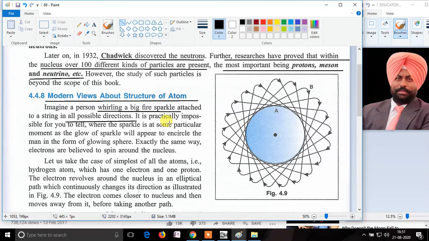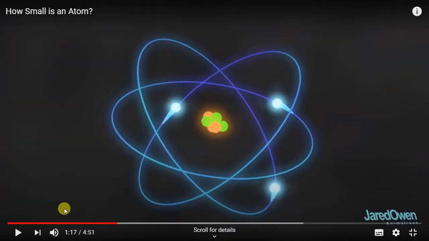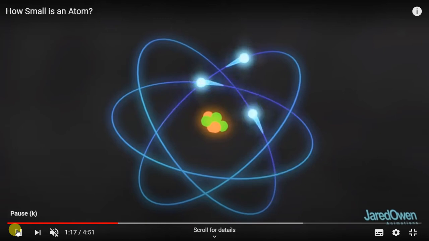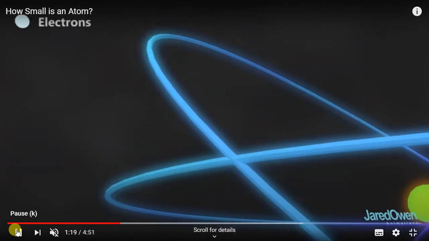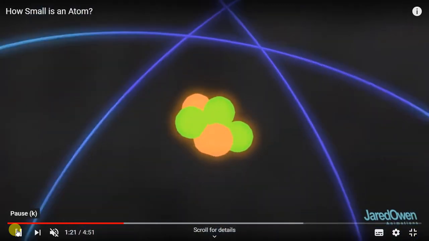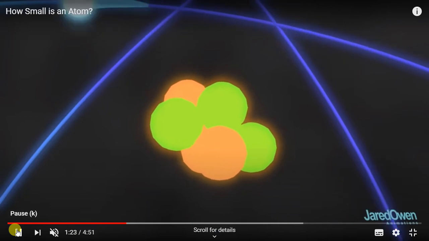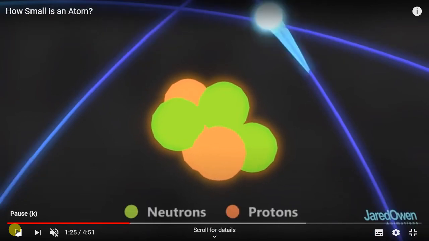And it would look something like this in front of your screens. Here you can see the sparkles moving around in an elliptical path. They move in all possible directions.